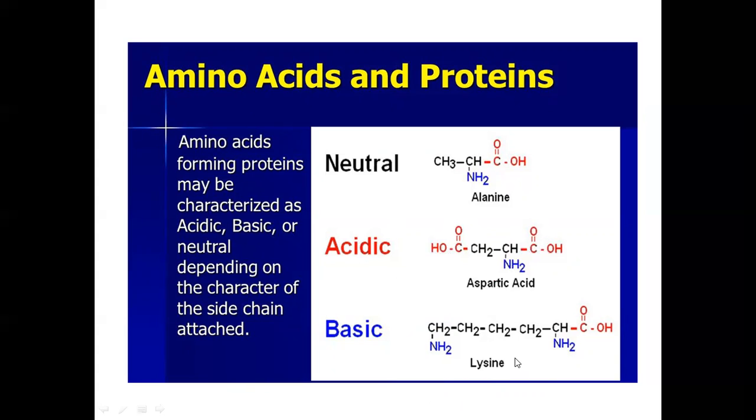For the basics, here this is the alpha carbon atom and on the alpha carbon atom, the R group is CH2, CH2, CH2, CH2 and NH2. They contain one more NH2 group in their structure and therefore these are under the heading of basic alpha amino acids. And these are the examples for neutral, acidic and basic alpha amino acids depending upon the character of the side chain which is attached on the alpha carbon atom.